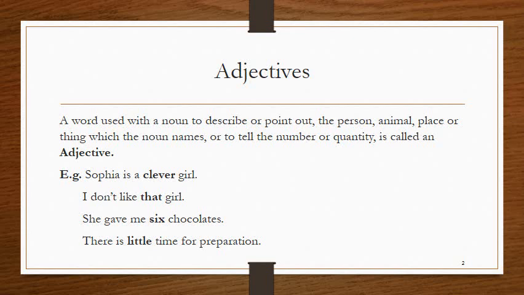For example, Sophia is a clever girl. In this sentence, clever is an adjective. I don't like that girl. That is an adjective. She gave me 6 chocolates. Now 6 here mentions a number, so it is again an adjective. There is little time for preparation. Here again, little is an adjective.